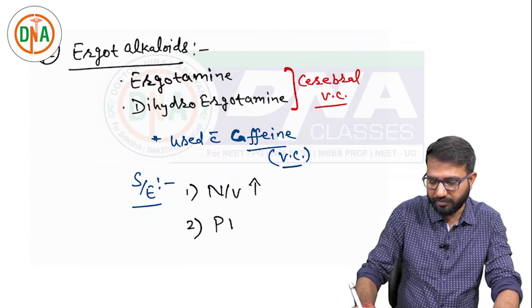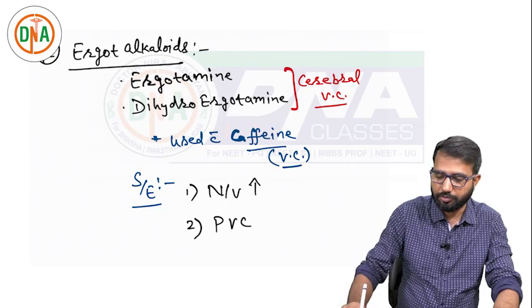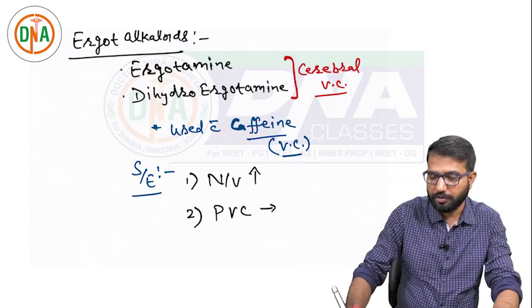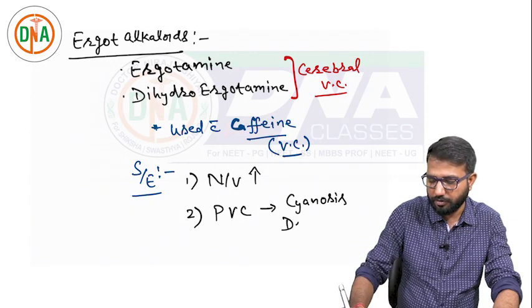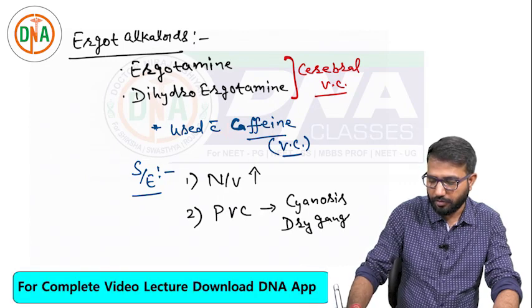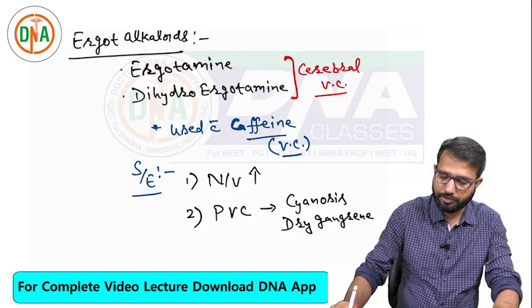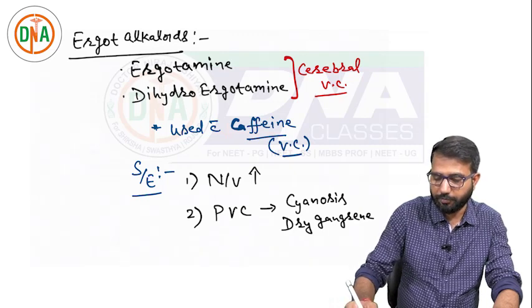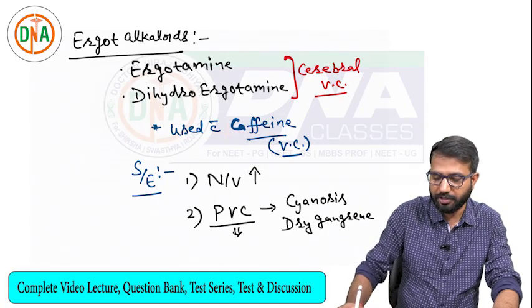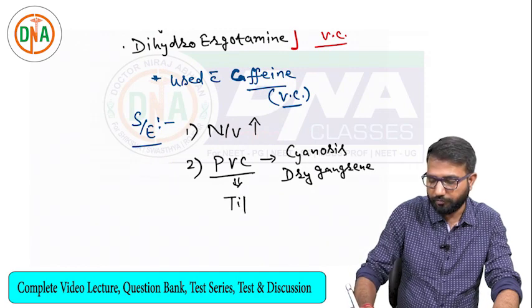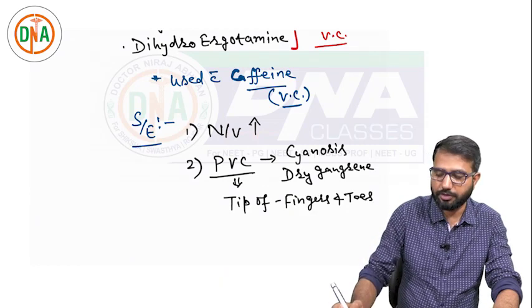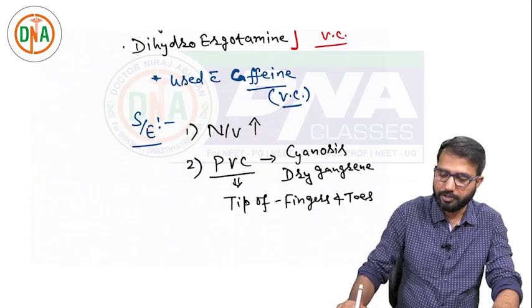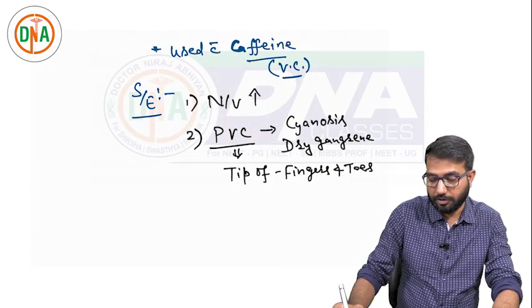Second, there is risk of peripheral vasoconstriction. That's why there is risk of cyanosis and dry gangrene at the tip of fingers and toes. These drugs basically cause peripheral vasoconstriction at the tips of fingers and toes, so there is risk of cyanosis and dry gangrene in these areas. So that is also an important risk.